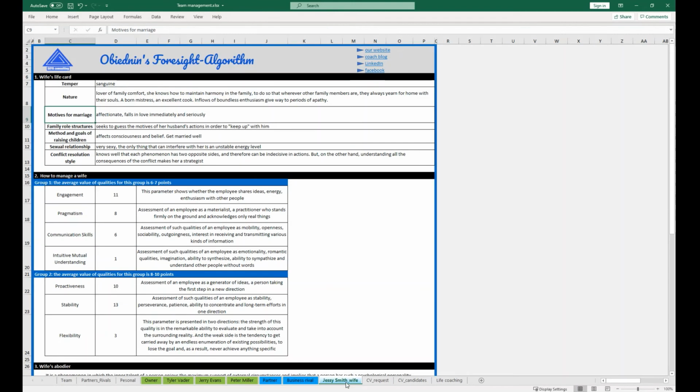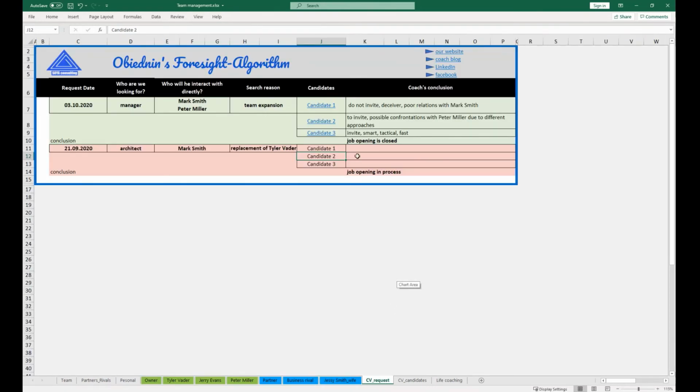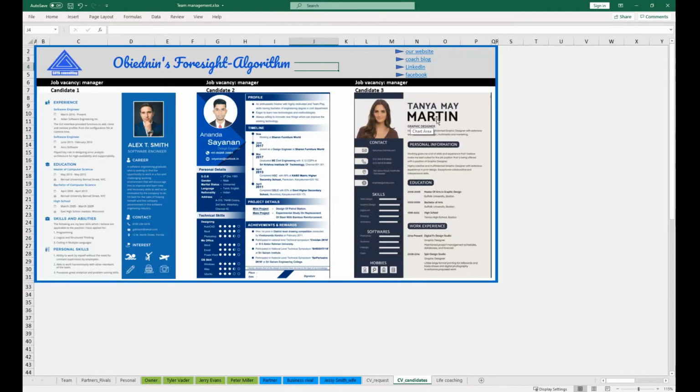This life card shows the main characteristics of a wife and her life motivations: temper, nature, motives for marriage, and further down the list. The CV request tab contains reporting information on new applicants and a forecast of relationships within the team. Your HR department finds specialists and uploads CVs to the service to check the applicants for a vacancy. If there is no HR service, then we take over this function.